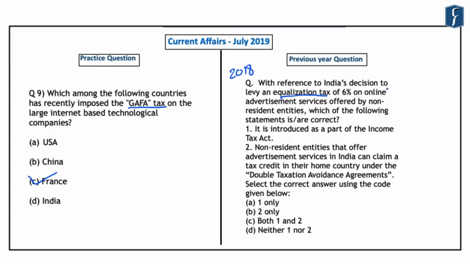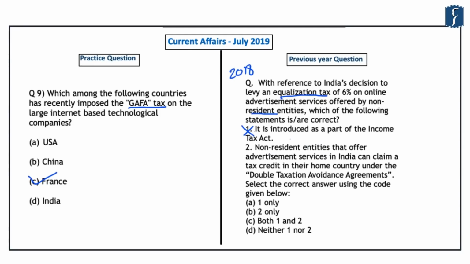So if you look at this question, the question reads, with reference to India's decision to levy an equalization tax of 6% on online advertisement services offered by non-resident entities, which of the following statements is or are correct? The first is that it is introduced as a part of the Income Tax Act, which is incorrect. And this is because it was introduced as a part of the Finance Act.